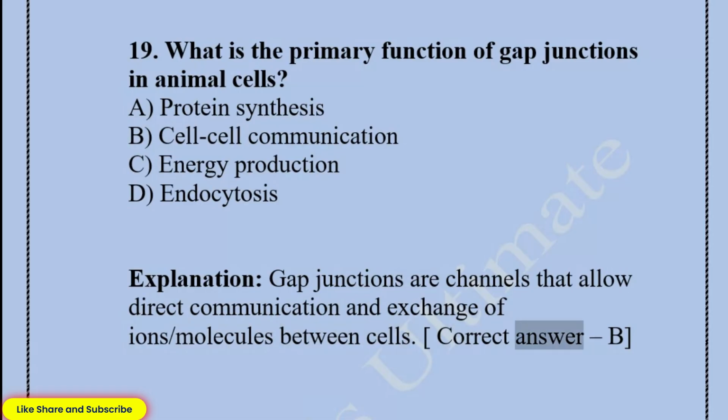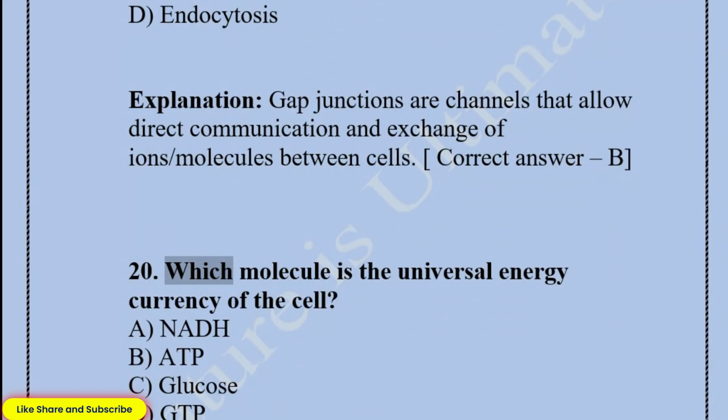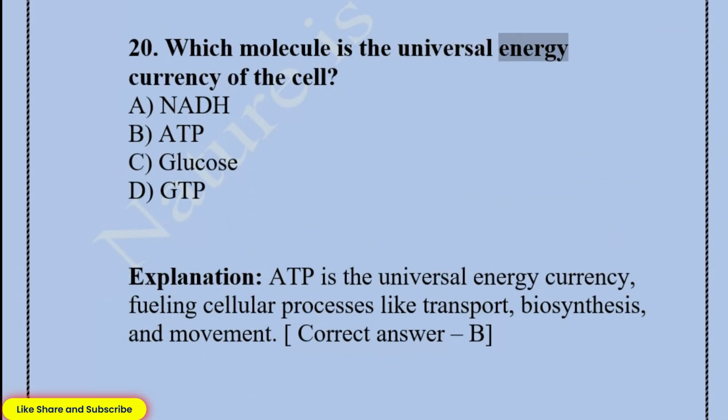Correct answer, B. 20. Which molecule is the universal energy currency of the cell? A. NADH. B. ATP. C. Glucose. D. GTP. Explanation: ATP is the universal energy currency, fueling cellular processes like transport, biosynthesis, and movement.